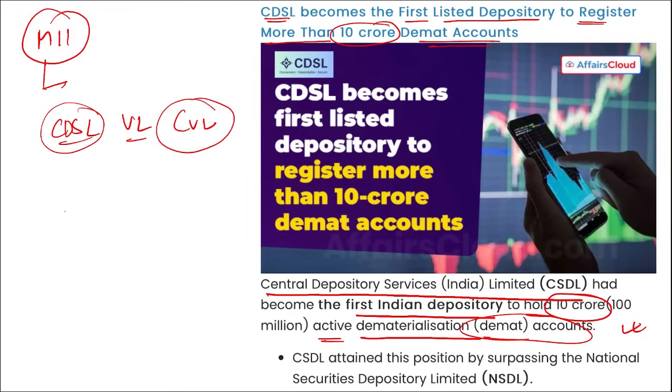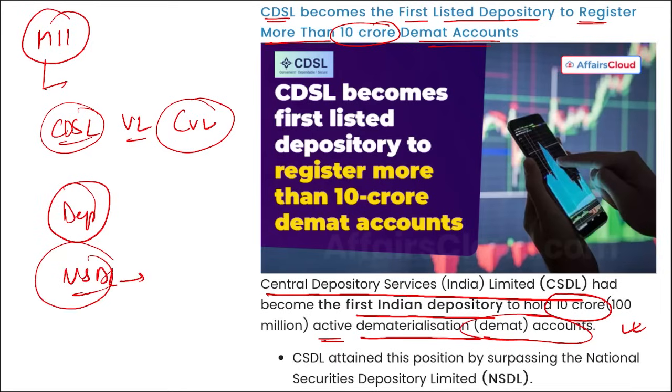What is basically a depository? A depository is basically a facilitator for the holding of securities in dematerialized form, and an enabler for securities transactions. That means when you buy some securities, some equities, some stocks, to hold those stocks, and to pay you money when you want to sell those stocks, all those are done by these depositories.